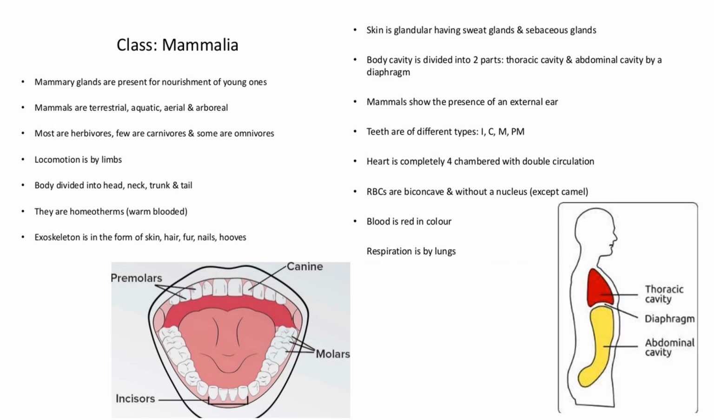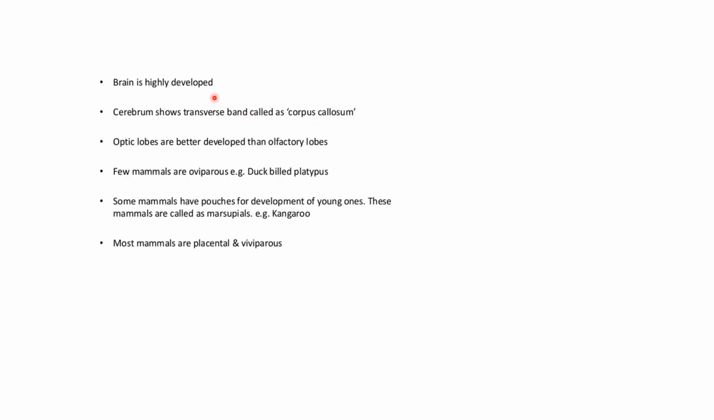Respiration is by lungs. Brain is highly developed. Cerebrum has a transverse band called the corpus callosum. Optic lobes are better developed than olfactory lobes. Few mammals are oviparous. Some mammals have pouches for development of young ones, for example, kangaroo. Some mammals are placental and viviparous.